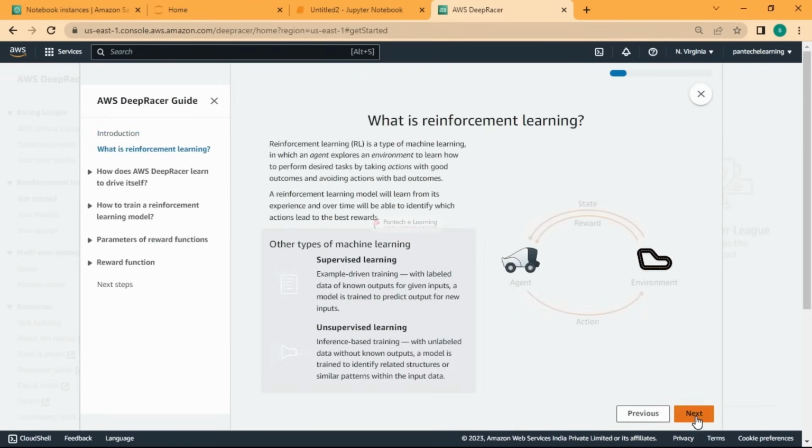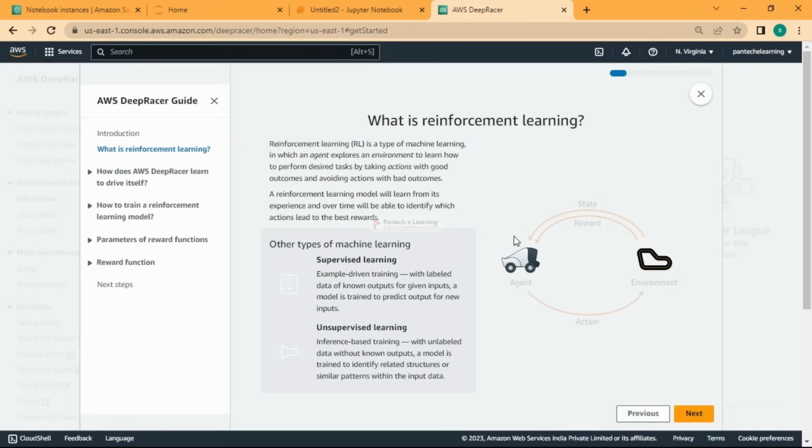Reinforcement learning is also a type of machine learning where an agent explores an environment. The agent is someone who performs the task, like this car, and the environment is something like the track it has to go on. An action is whatever it is doing, whether it is going front or back or left or right, whether it is moving or not. The outcomes can be good or bad, and based on them, some reward will be given.